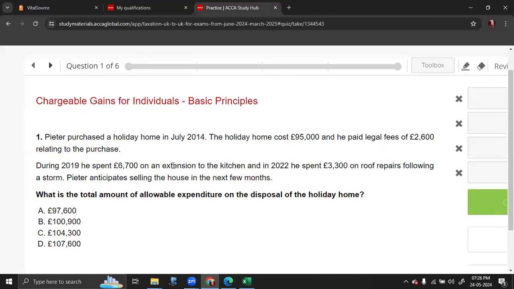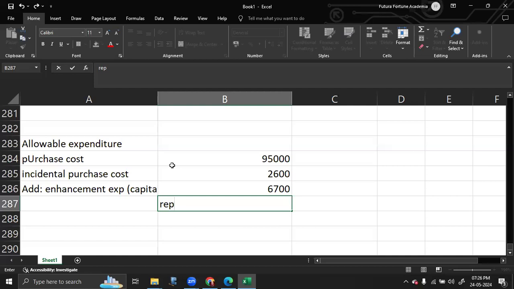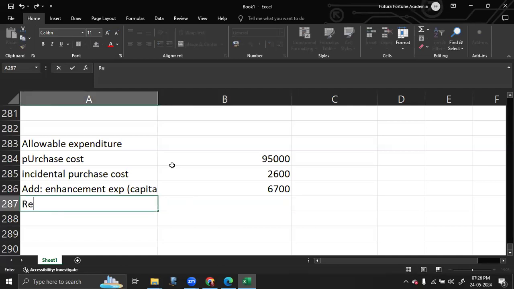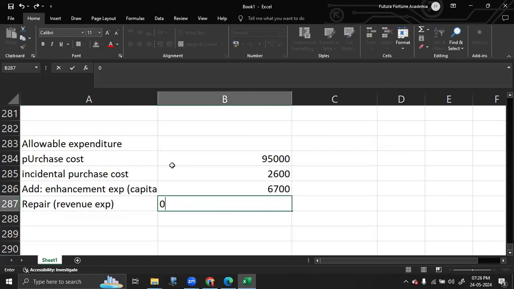There was a repair of 3,300. Now keep in mind, repair is a revenue expenditure which is not considered as an allowable expense. So therefore, you cannot deduct it from your selling price. So this is indicated with 0.